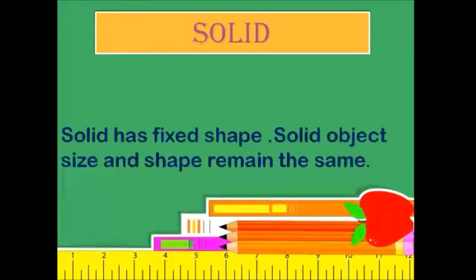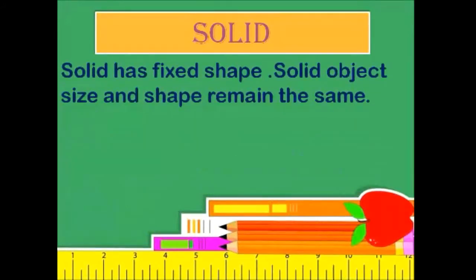Solid. Let's start. A solid has a fixed shape. In a solid object, size and shape remain the same. Everybody keep in your mind that a solid has a fixed shape, and a solid object's size and shape remain the same.